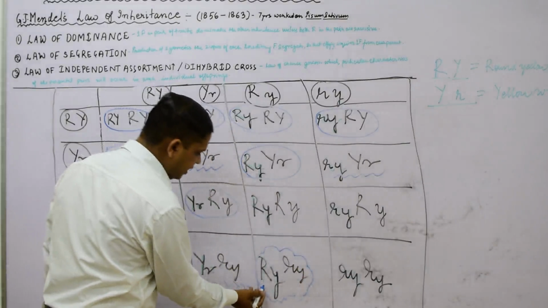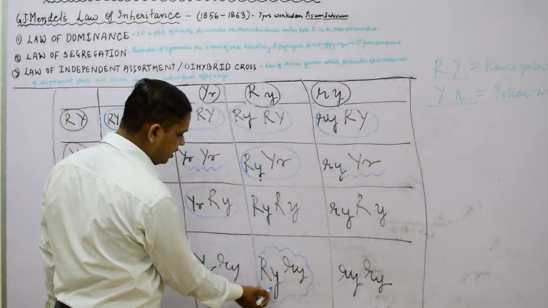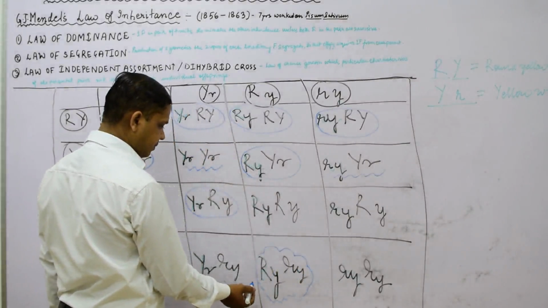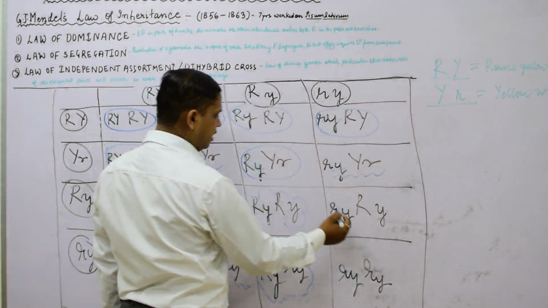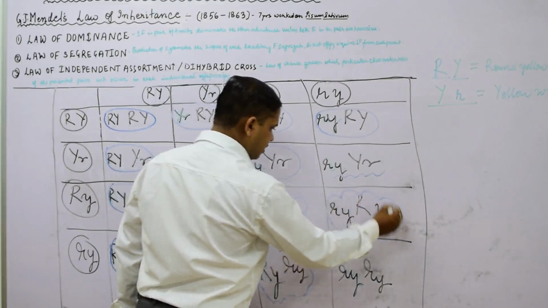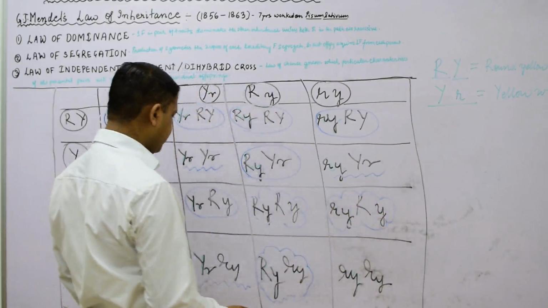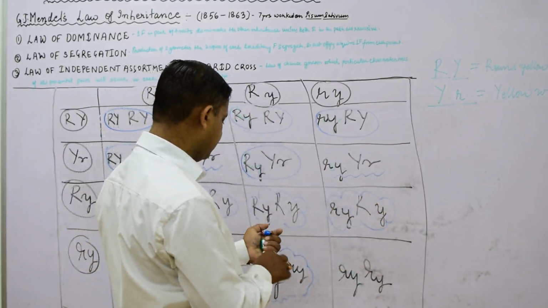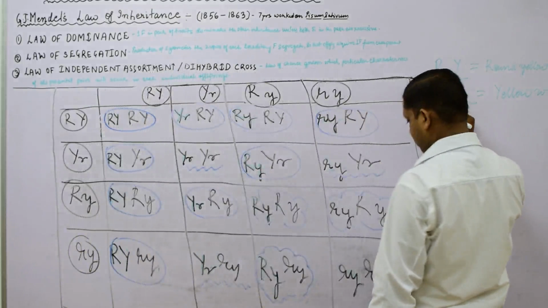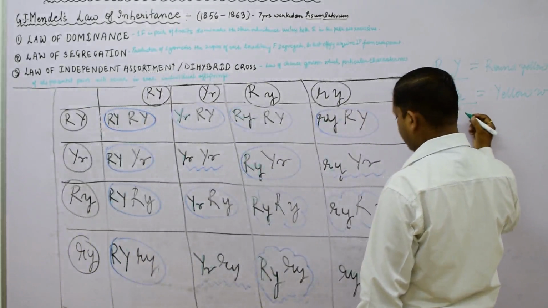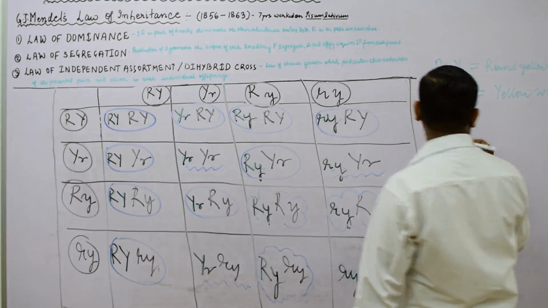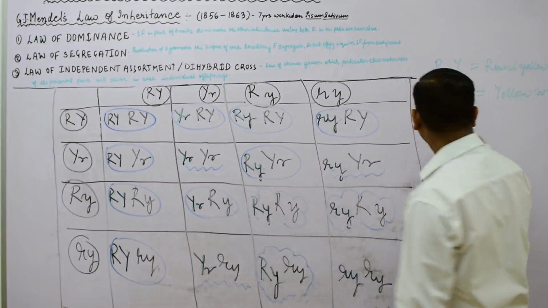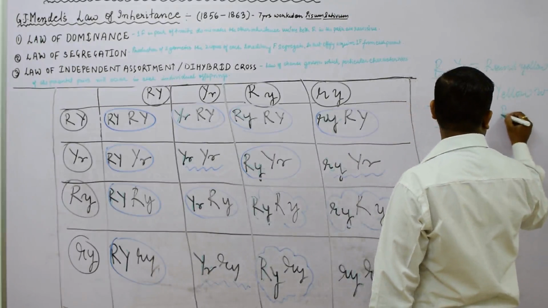This is capital R means round and small y means green. Round and green is here also, and round and green is here also. It is in a cloud-shaped enclosure. So we will write here: round means one capital R is necessary, and then a small y, whether it is in a pair. So that is called a round